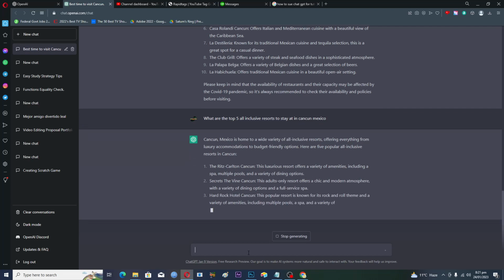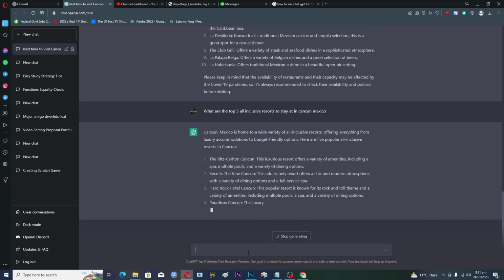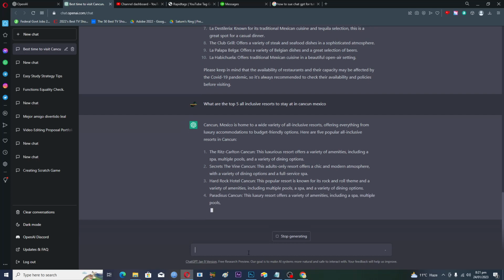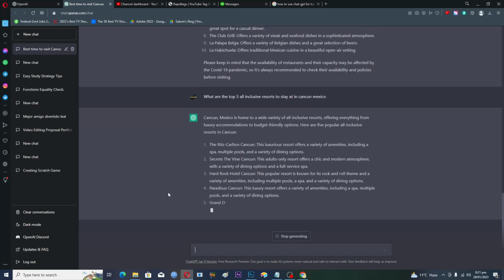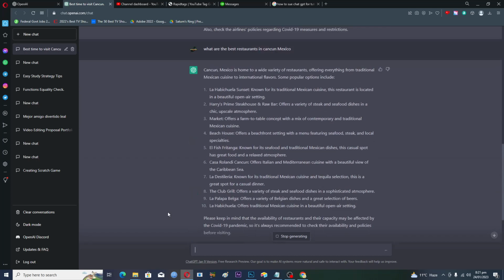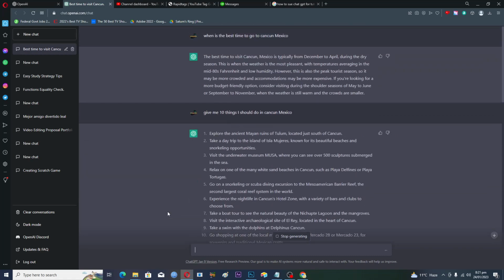So you should get the idea of how you can research the place that you are planning to go. That's how you can use Chat GPT for traveling.